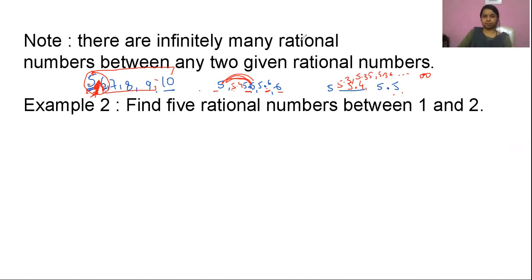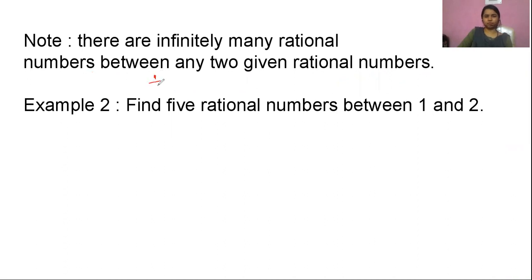Likewise, I can write it in this way also. In between 1/2 and 1/5, I can write many numbers, right? How? Let's try to make the denominators equal, so it will be easy to solve. I multiply the numerator and denominator of 1/2 by 5, so it will be 5/10.